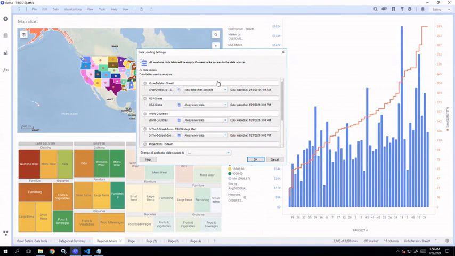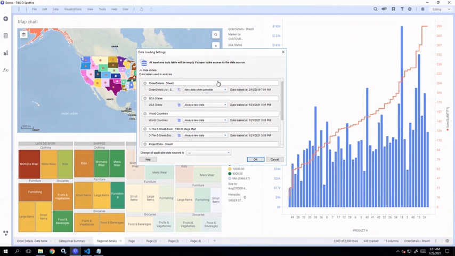New data when possible means the data that has been used to create the analysis will be stored with the Spotfire analysis file, but when you open the analysis file, Spotfire will go and search for the original data source once. If it is not able to find it, it will load the analysis file with the data that has been stored already. So both the options will be available.